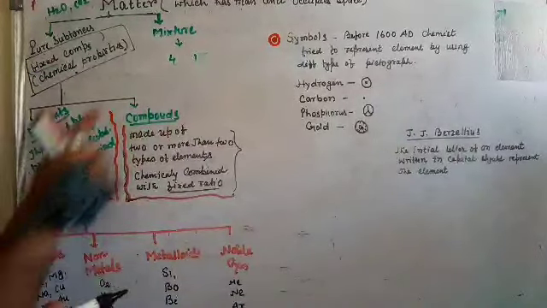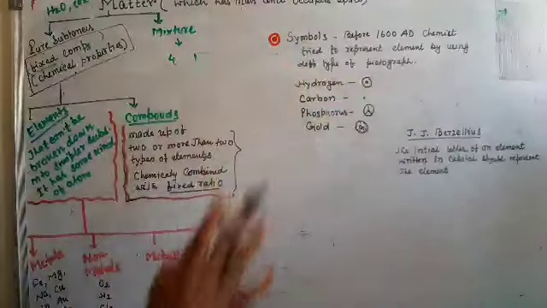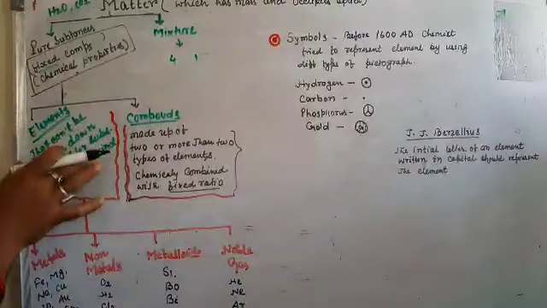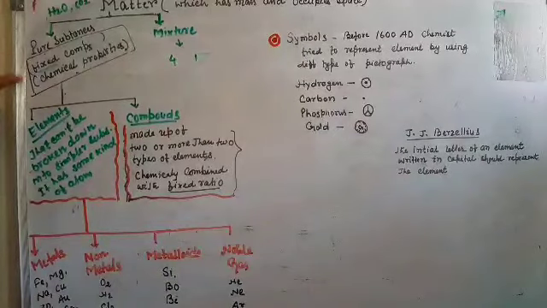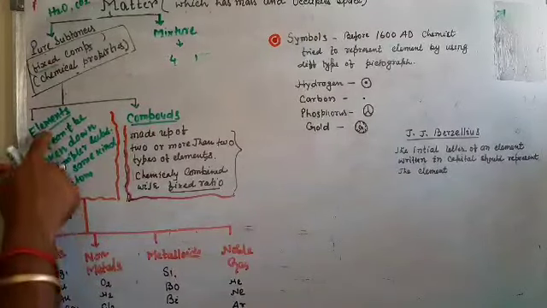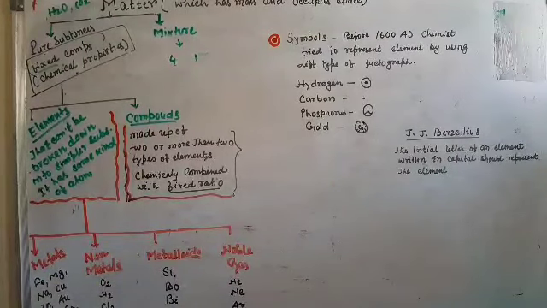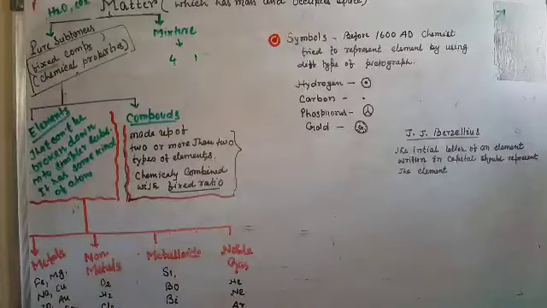Mixtures also have types: homogeneous mixture, heterogeneous mixture, colloids. So many things are there, but we are just going to this portion. Pure substance again has two parts: elements and compounds. So what is an element? Elements are substances which cannot be broken down into simpler substances.